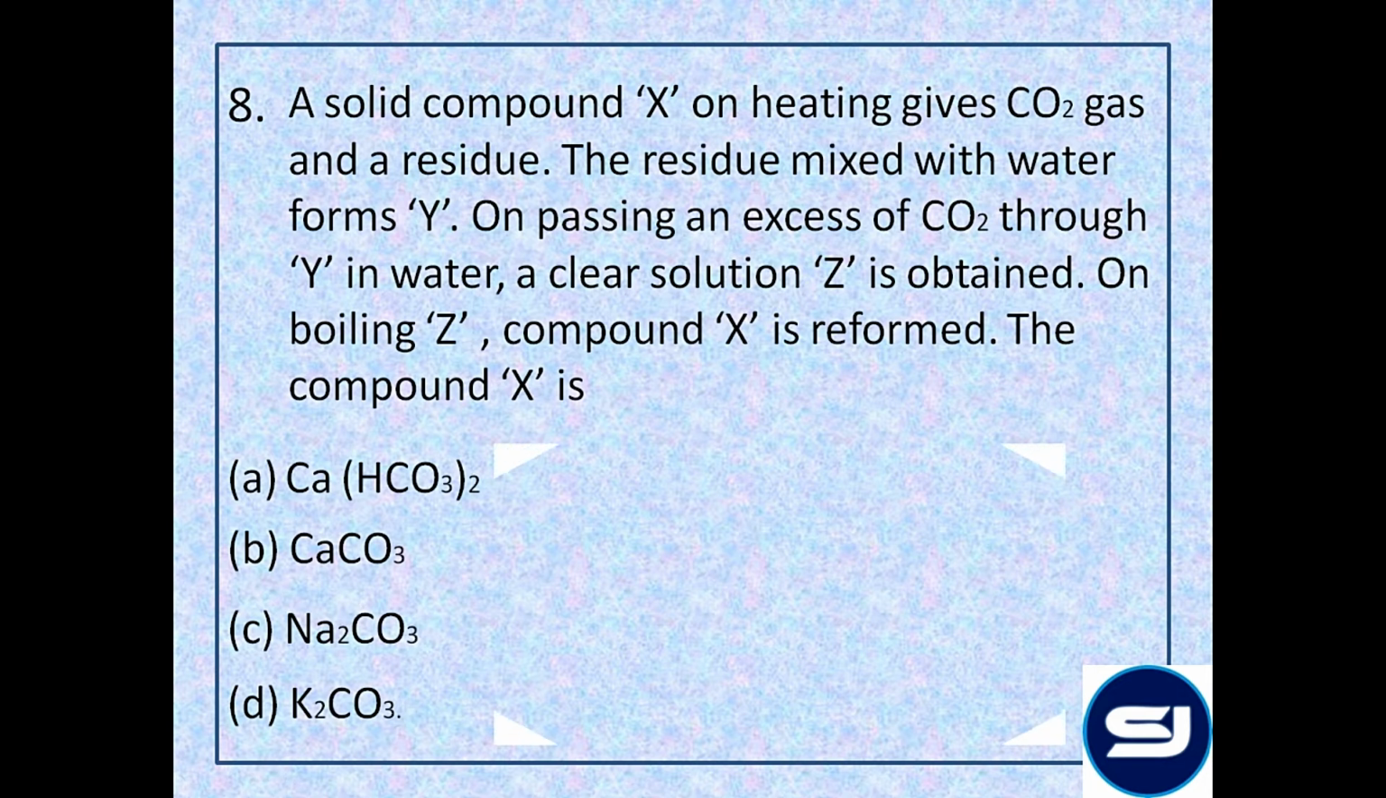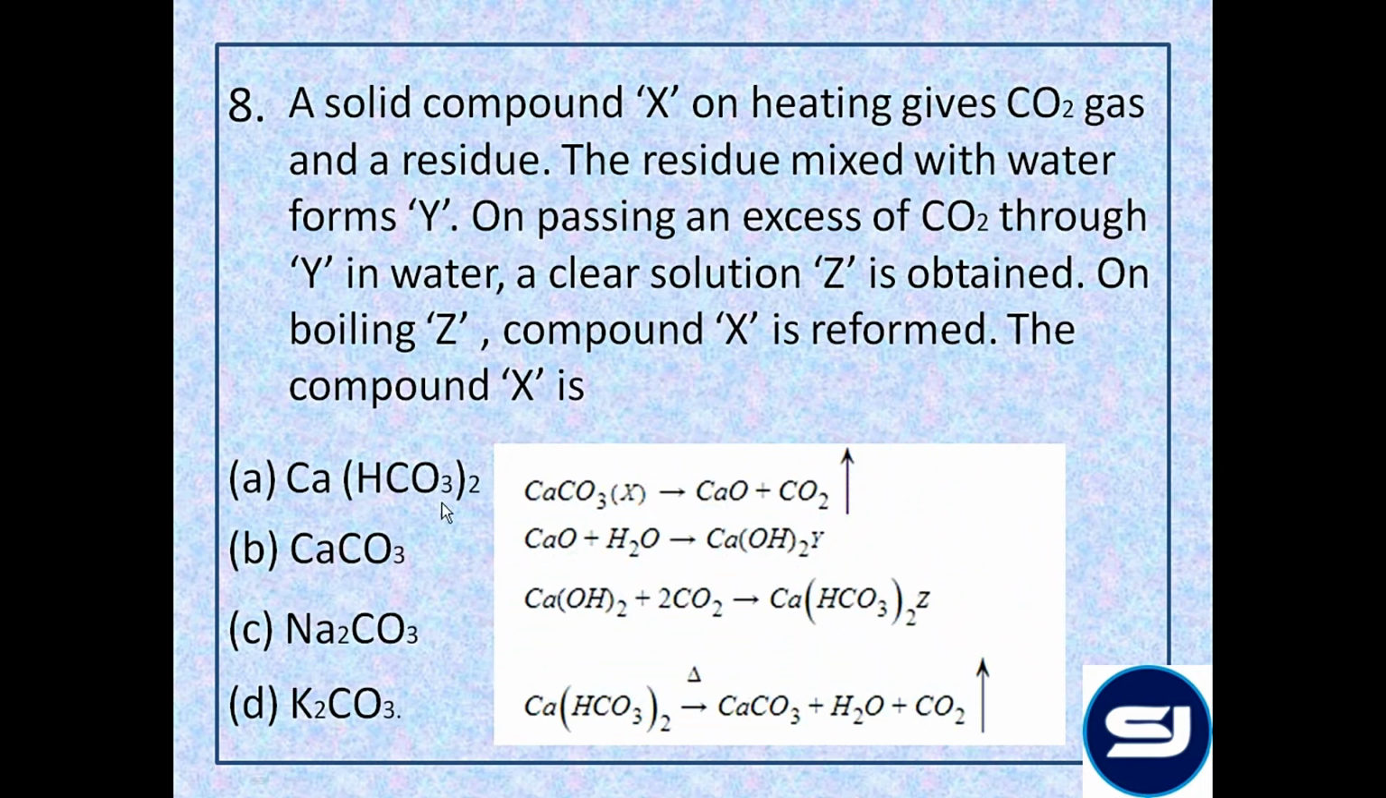And now let's look at the reactions. Calcium carbonate when heated forms CaO and CO2 gas. So the residue is CaO. When this residue is mixed with water, it forms slaked lime, Ca(OH)2. When excess CO2 gas is passed, it forms calcium bicarbonate, that is Z, and this calcium bicarbonate on heating again reforms the solid compound X, that is CaCO3. Hence, the answer to this question is CaCO3, option B.